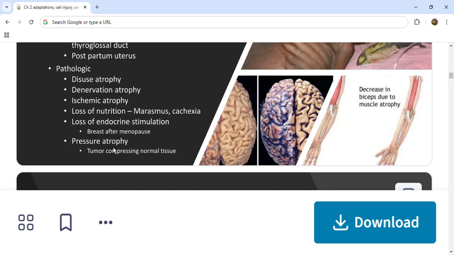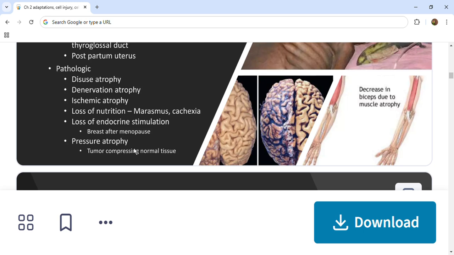Then if you take pressure atrophy, if you compress tissue for some time, it will cause atrophy. Why? Because an enlarging benign tumor can cause atrophy, and this atrophy is probably the result of ischemic changes. If you compress the tissue, the blood supply to the tissue decreases and causes ischemic changes. So that should be noted.